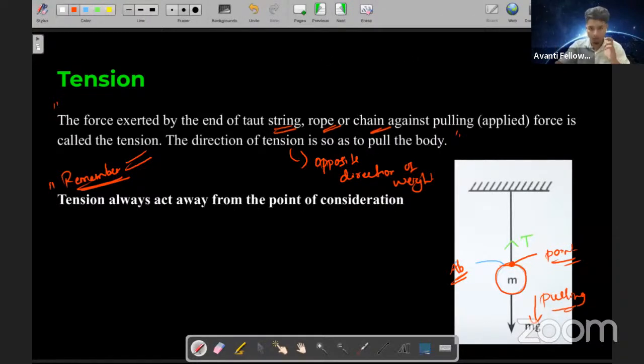Now, if Abhay is sitting over here and this is my point of consideration, then students, the tension will act downwards. It will always act in the away direction, the opposite direction or away direction with regard to the point of consideration.